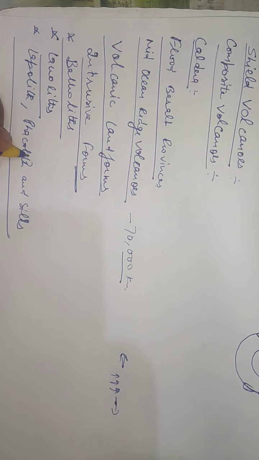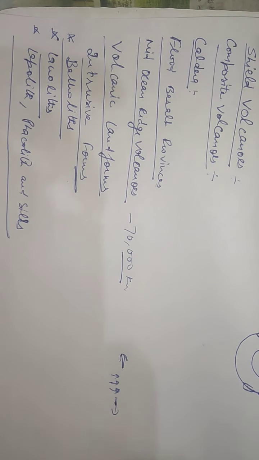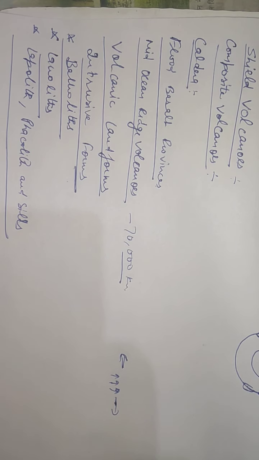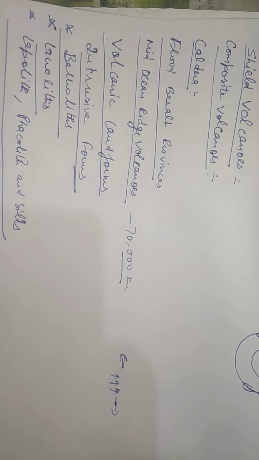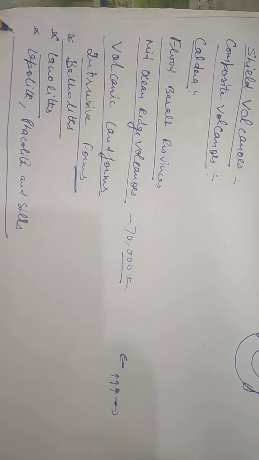These all are intrusive forms. And dike.